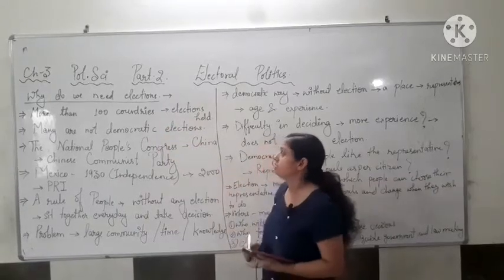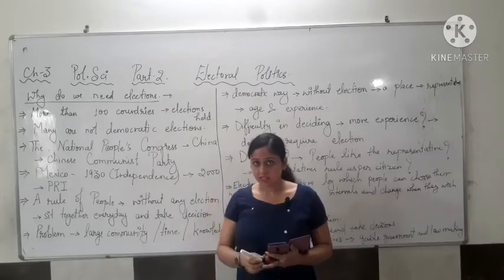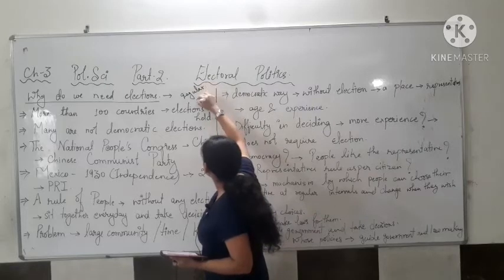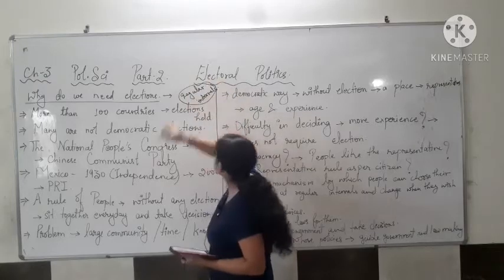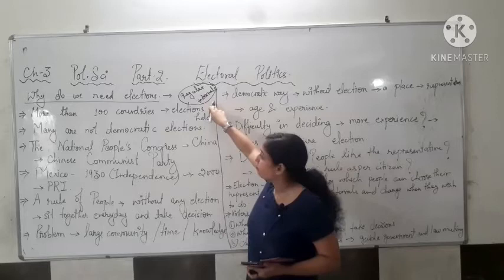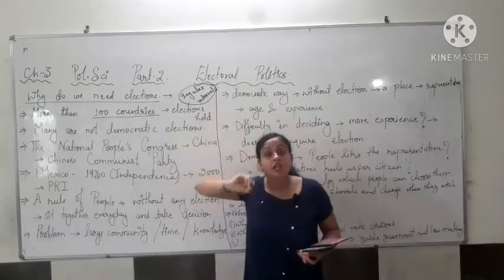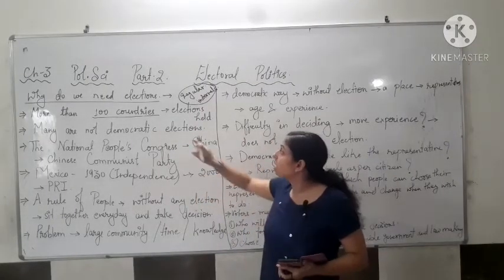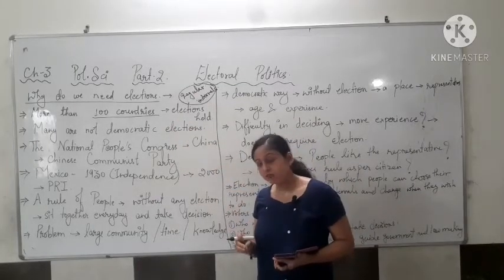If you see, there are regular elections in democracy, on regular intervals. Now, there are more than 100 countries where elections are held.